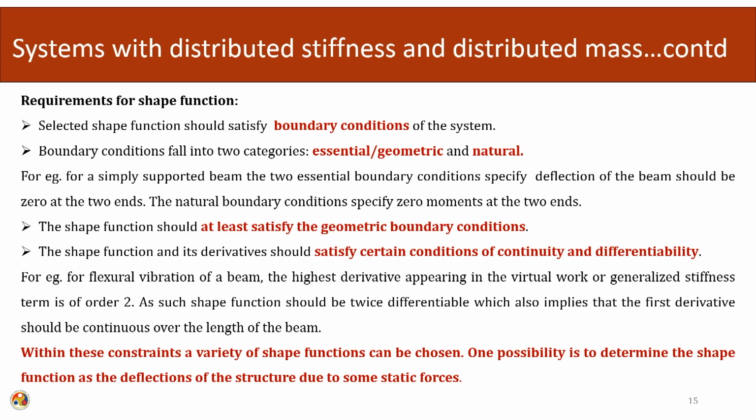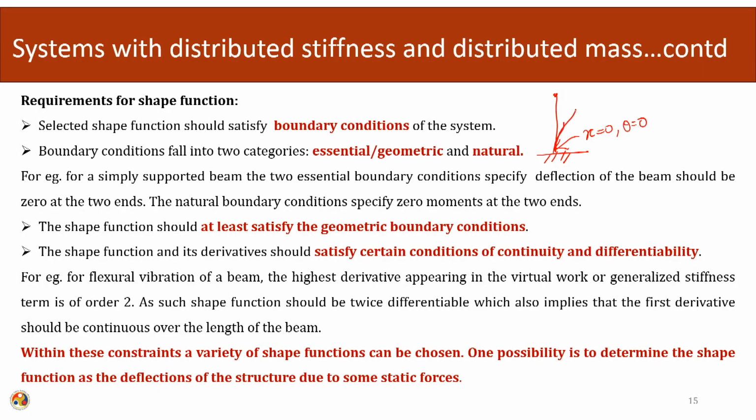So, what are the requirements for the shape function? The selected shape function should satisfy the boundary conditions of the system. So, let us say this is my system, a cantilever type of system. So, the boundary conditions out here are that the displacement is 0, and for this particular case the rotation is also 0.